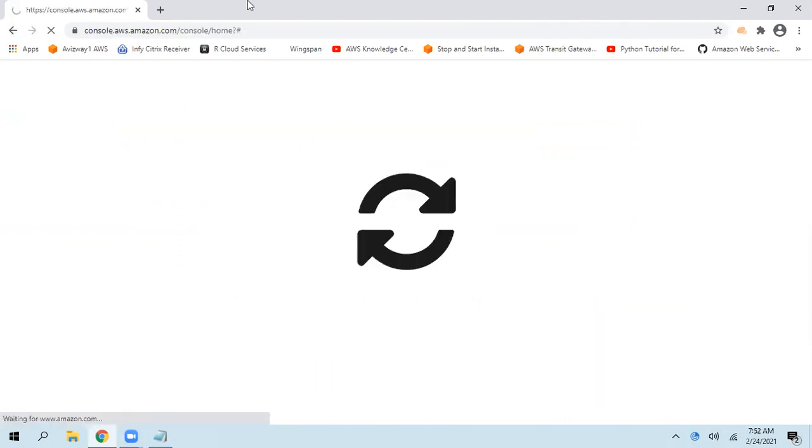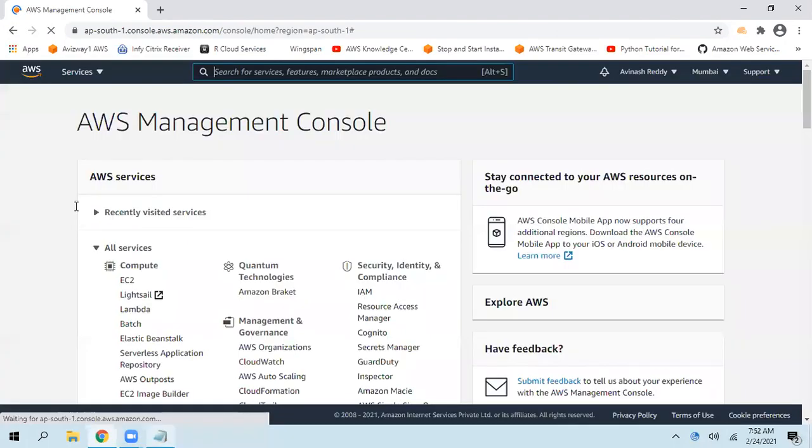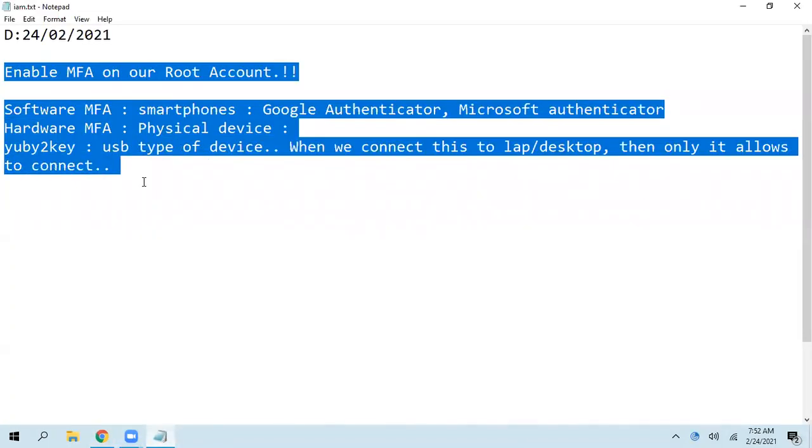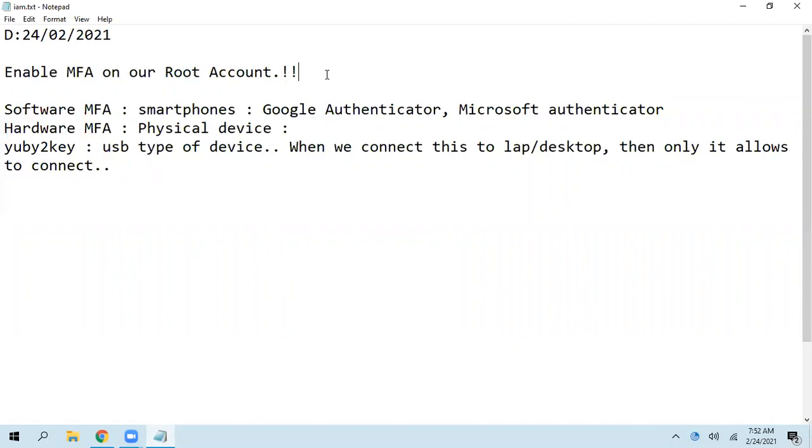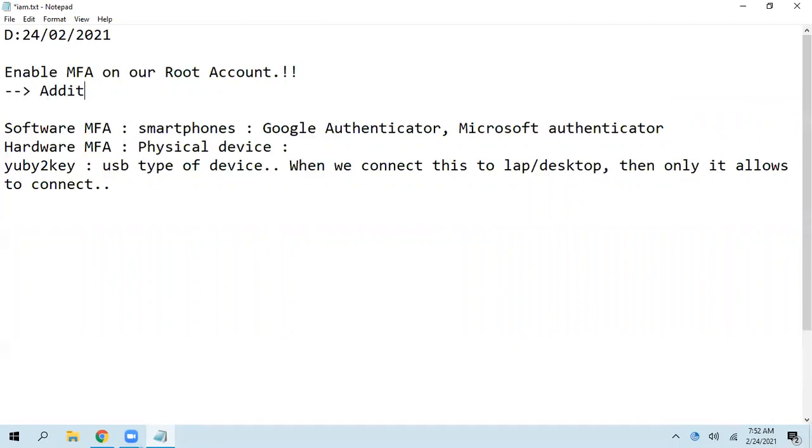I've logged into my AWS account. So this is the first step we always perform. It gives an additional layer of security.